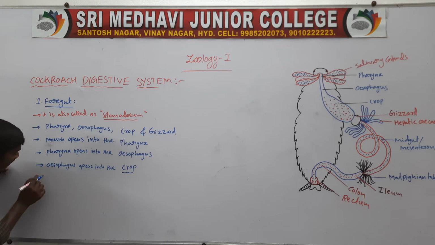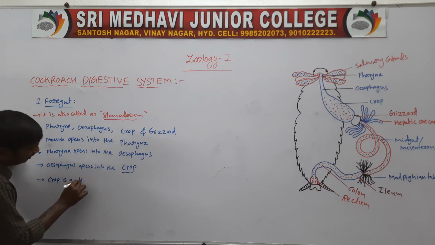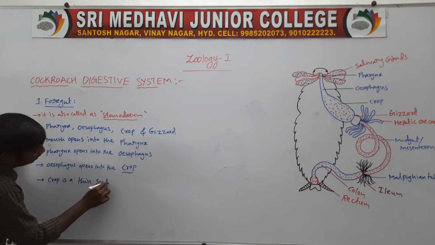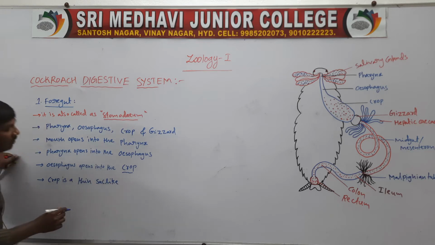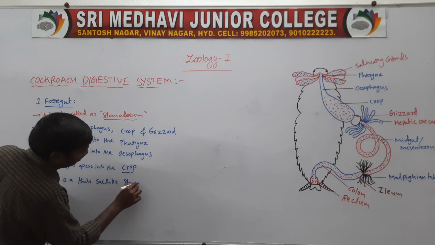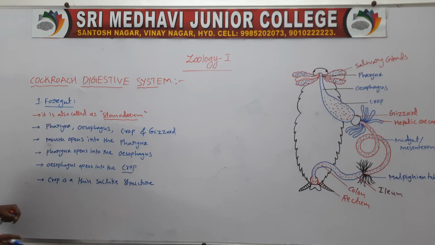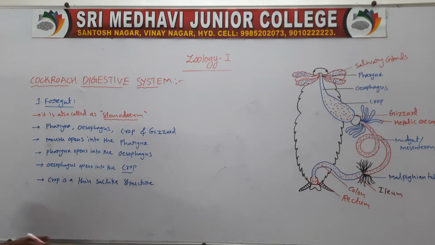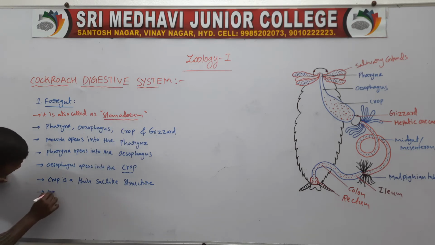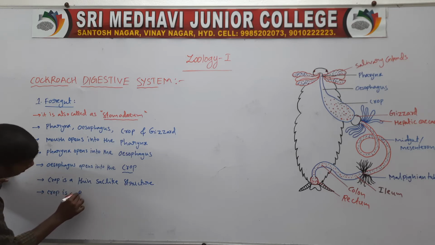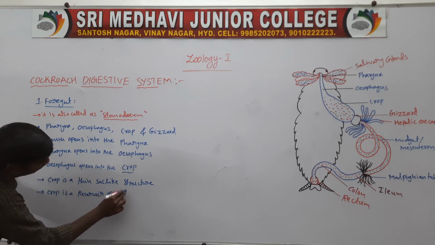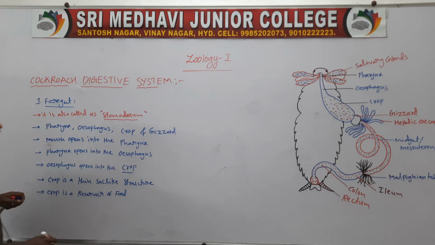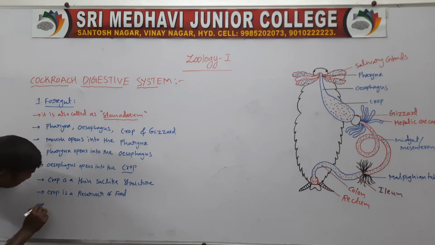The crop is a thin, sack-like structure. It is a reservoir of food. Next one, the crop opens into the gizzard.